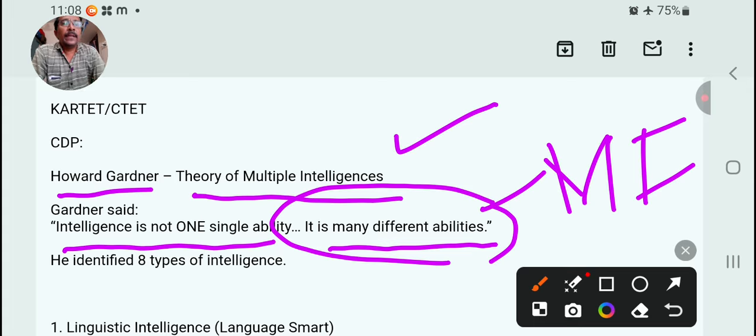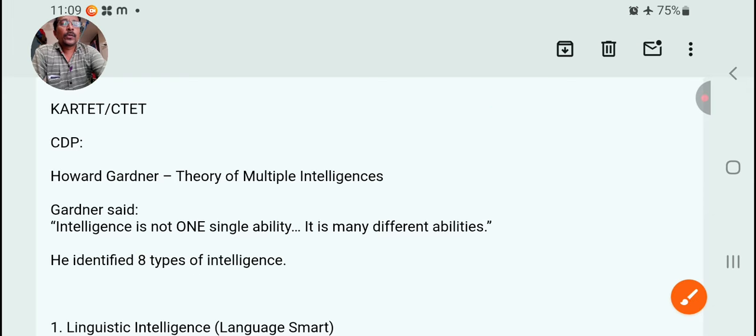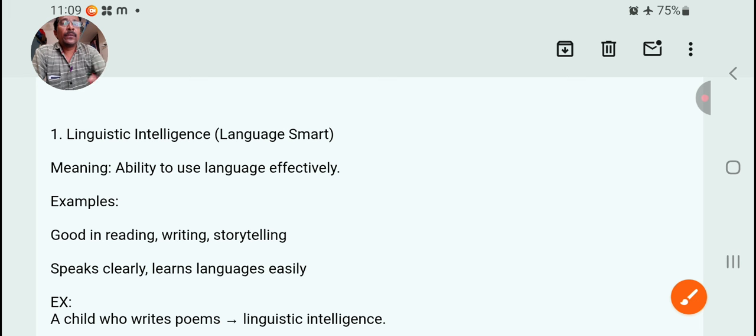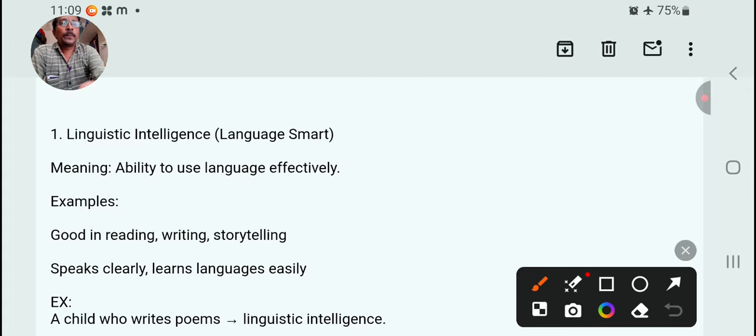So he identified 8 types of intelligence. Among them, the first one is very important: linguistic intelligence. Linguistic is related to language. Some are brilliant in language, with the ability to use language effectively. That's called linguistic intelligence.